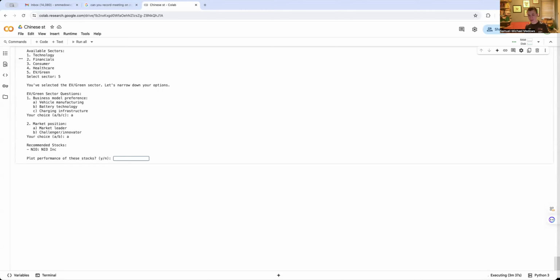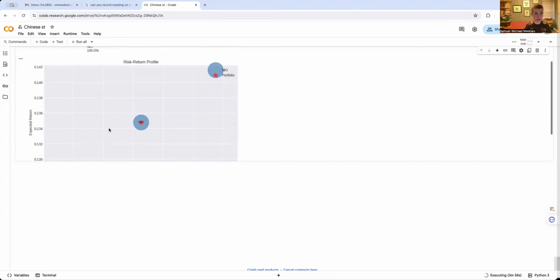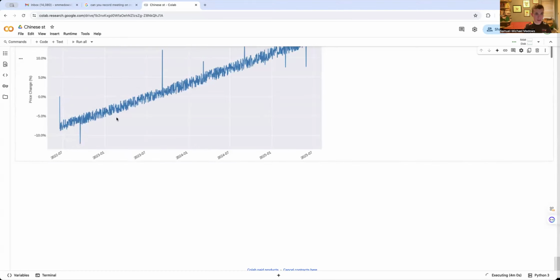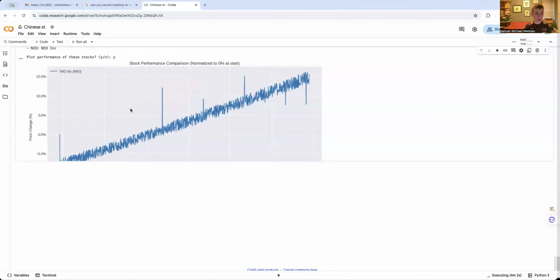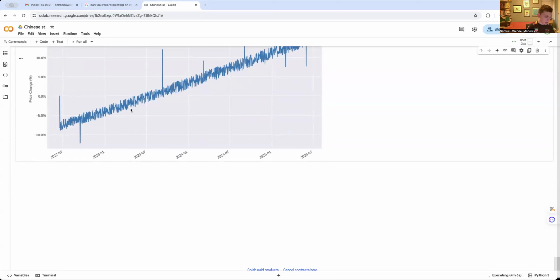So I realized this weekend how to fix it. I turned to DeepSeek, and DeepSeek was the best one in my opinion. It did all the functions I mentioned above, and it fixed all my indentation errors. Okay, so then, as mentioned before, I will plot the performance. I'll say why. And then, as you've seen above, this is the risk return profile. This will show you the stocks, like how it's doing. It plots the performance of the stock.